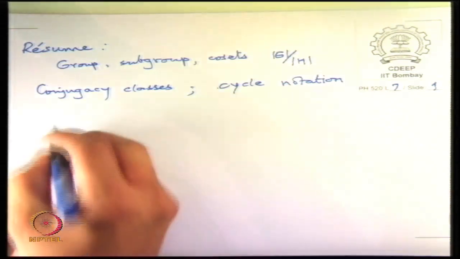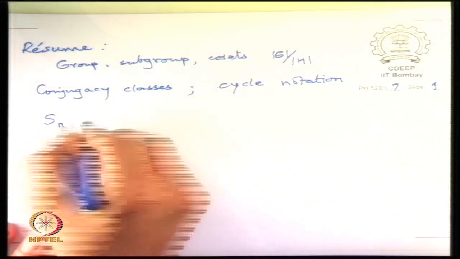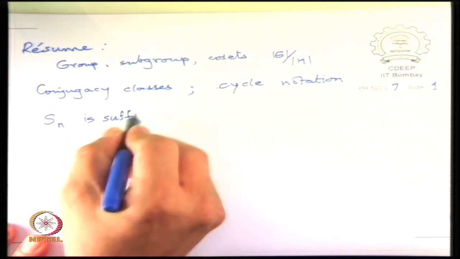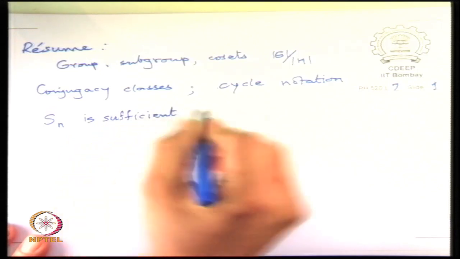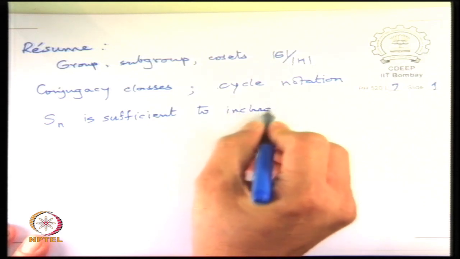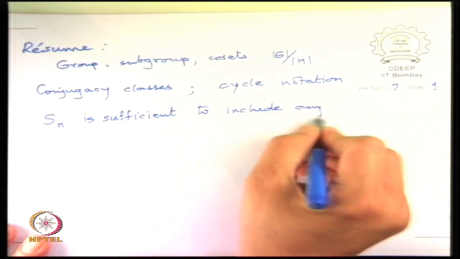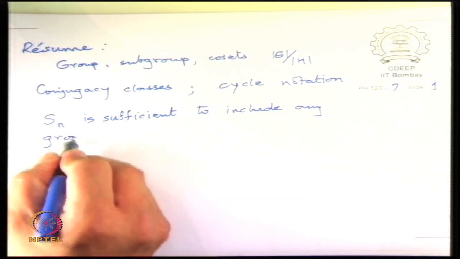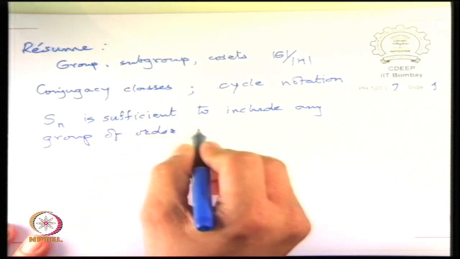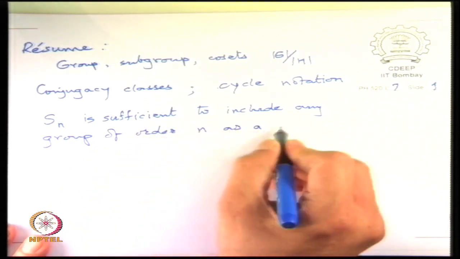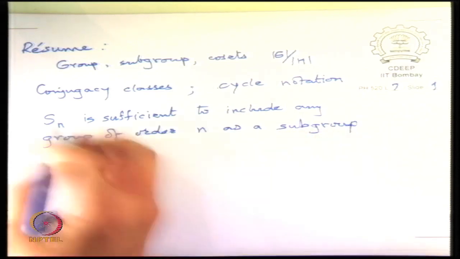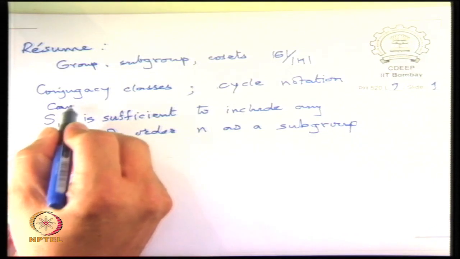Sn is sufficient to include any group of order n as a subgroup. And this is of course Cayley's theorem.